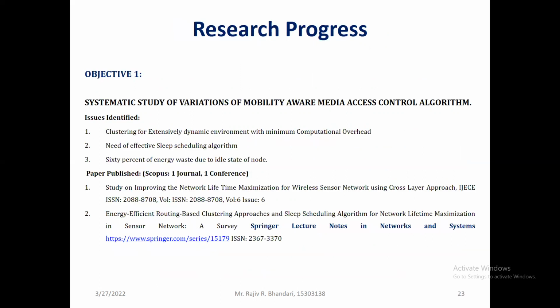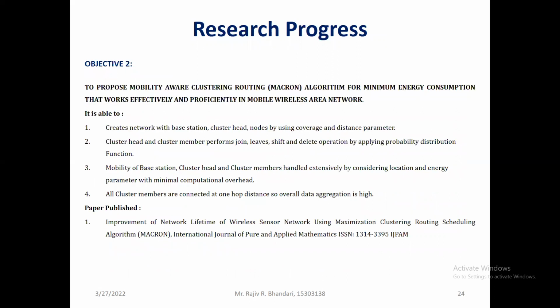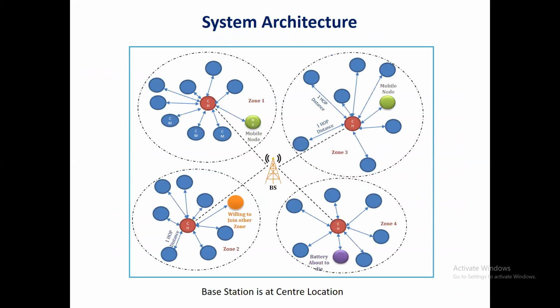So these are the objectives of my research. This is the first objective, and a paper is already published on that. This is the second objective. On that also, a paper is published.